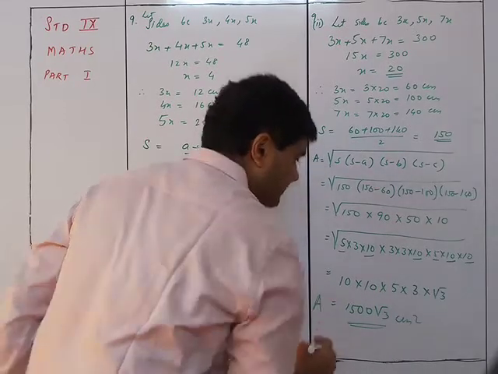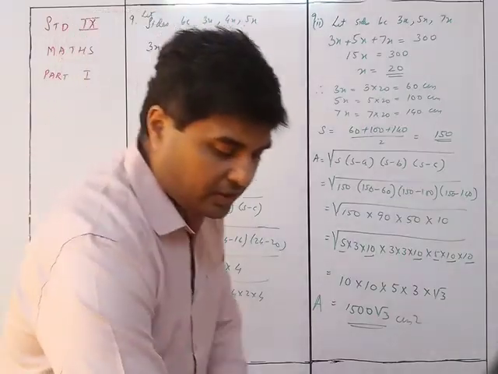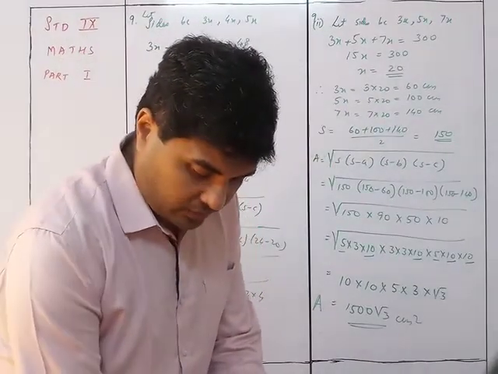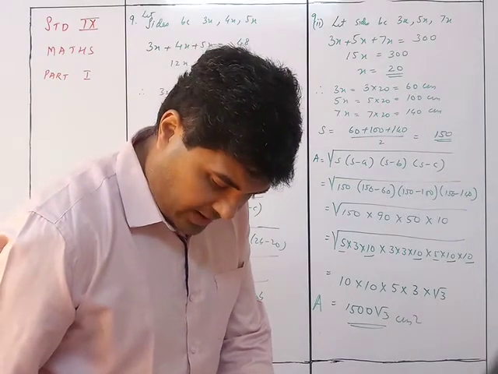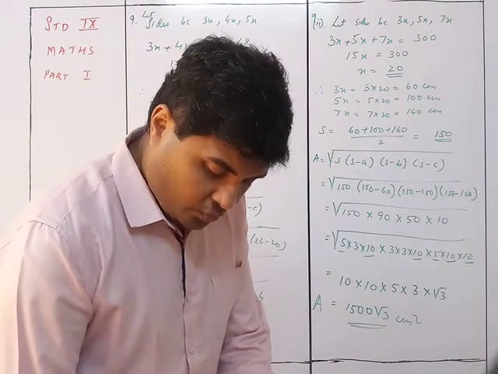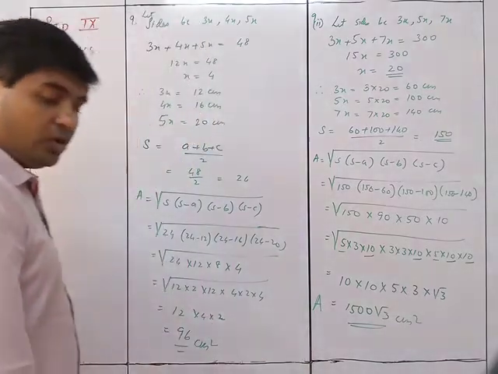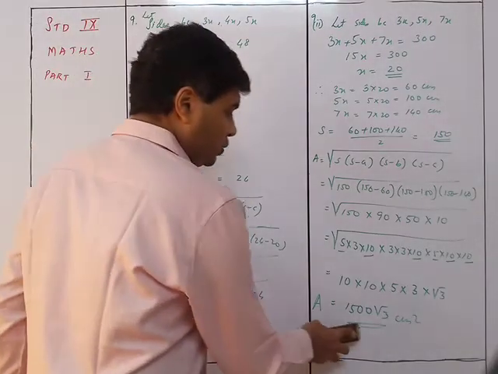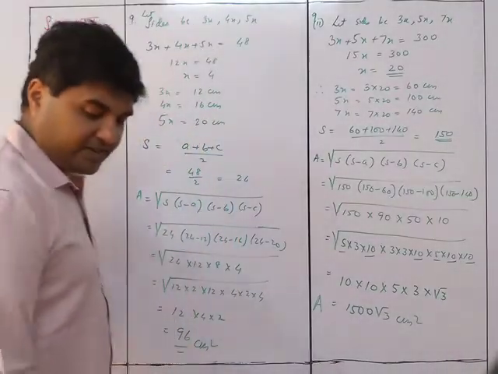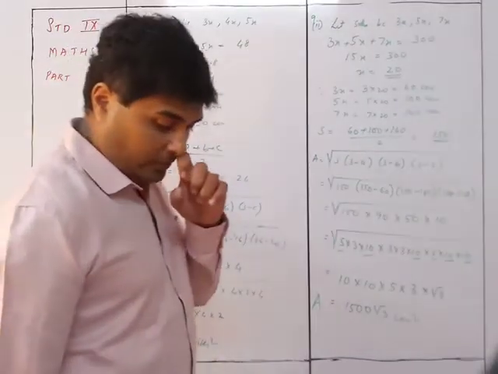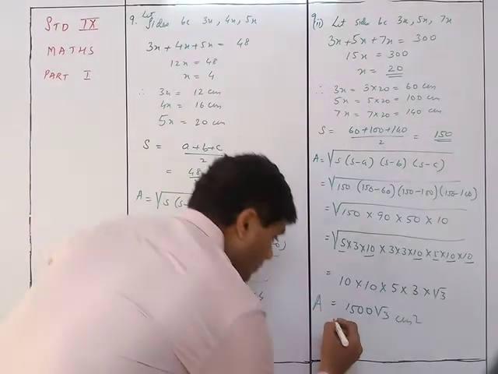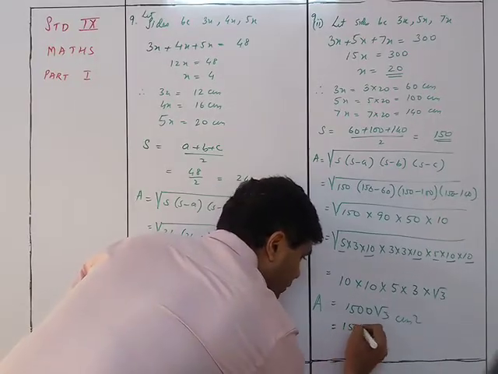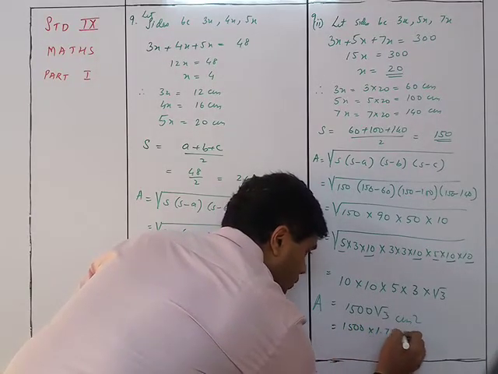This is the area. We'll check the answer because a weird answer is there, but we'll check it out. So we check the answer to be 2598. Here we know that the value of root 3 is 1.732. Oh, it's already given, sorry. It's already given that root 3 is 1.732. So it is 1500 into 1.732.